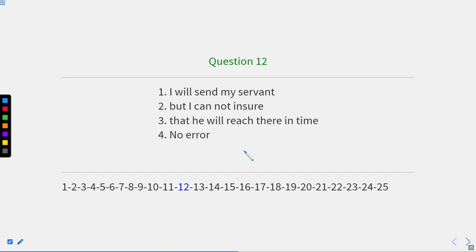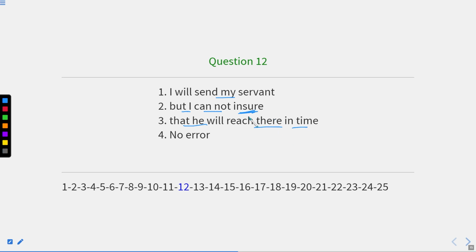Only after the preposition to we cannot have the verb ing form, but after any other preposition we should use the verb ing form. Okay, or the ing form of the verb. However, in some expressions or phrases, even after to we need to write verb plus ing. I will send my servant, but I cannot ensure that he will reach there in time.